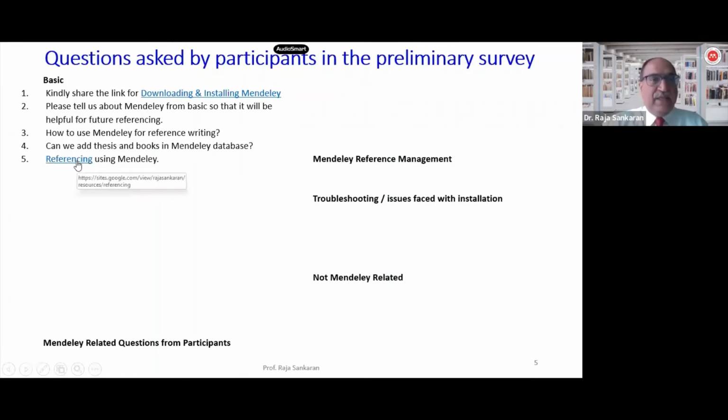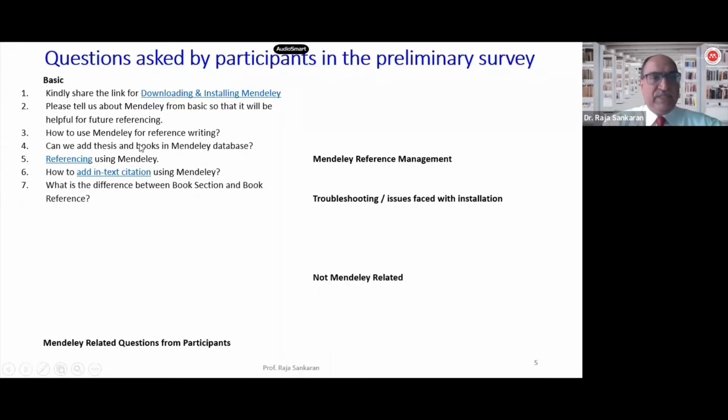Okay. Then the next was about referencing. So I will paste this link as well about how you should be using the referencing. In-text citation is something that I'll be covering as part of the session. I do have a lot of write-ups related to this, so that the correct method could be used as part of the referencing. I will share these links with you all.